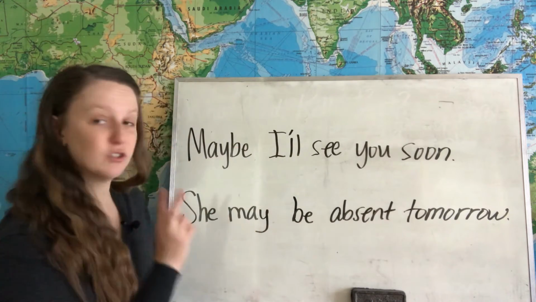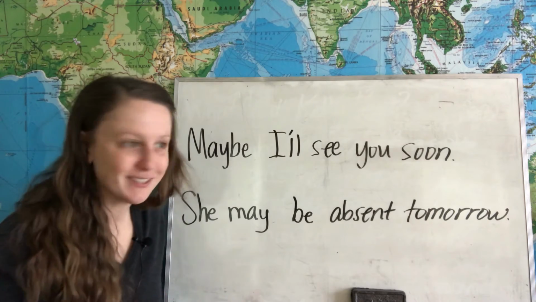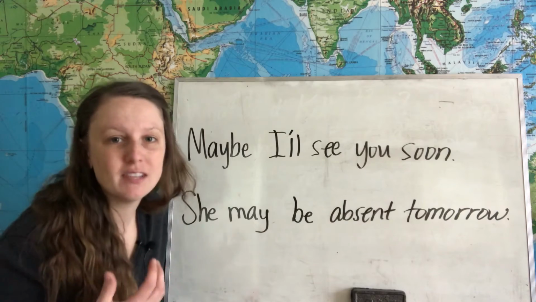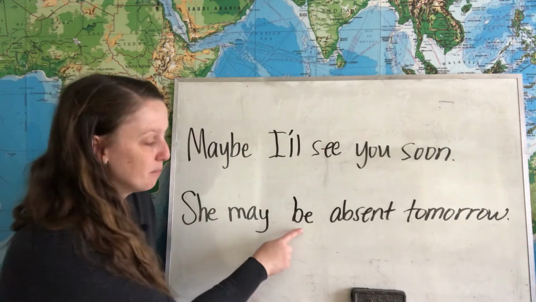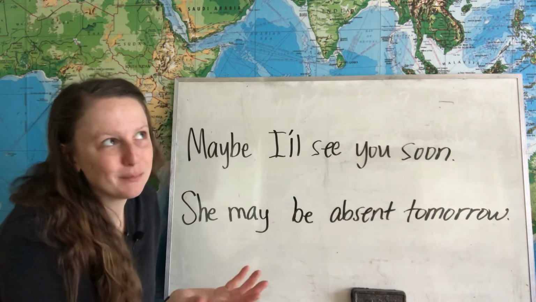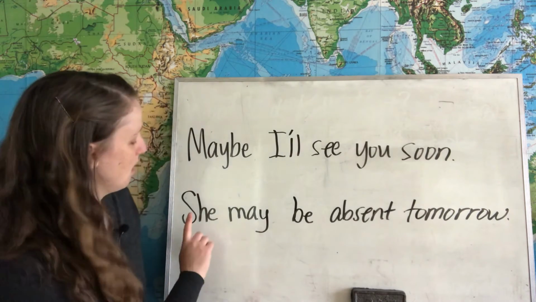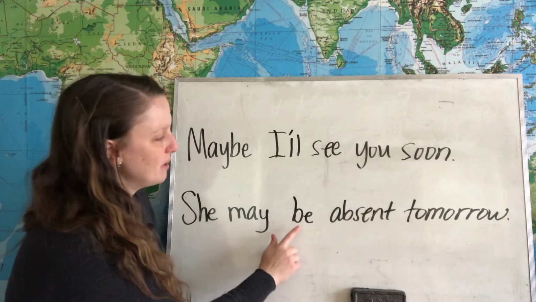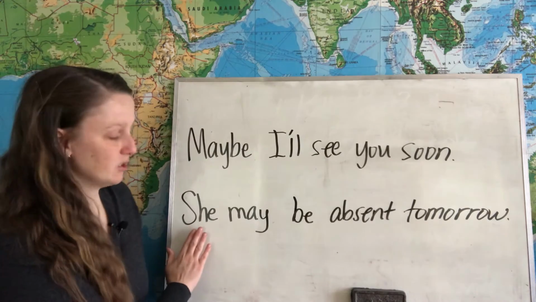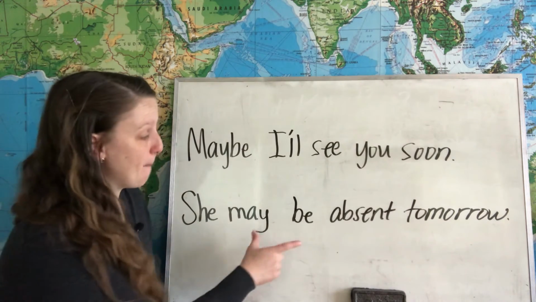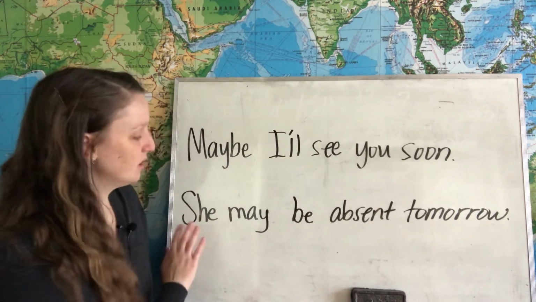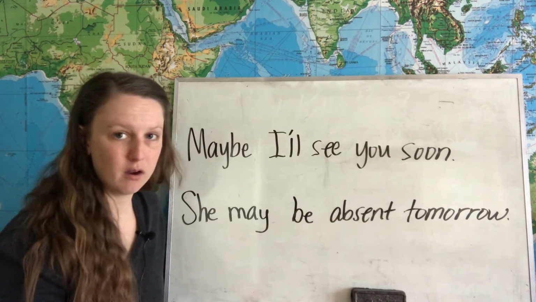May be, two words, is different. We use may be as the verb of the sentence. It's a be verb with the modal may, which means possible, possibly. She may be absent tomorrow. We have subject, she, verb, may be, and then the adjective, absent. She may be absent tomorrow.